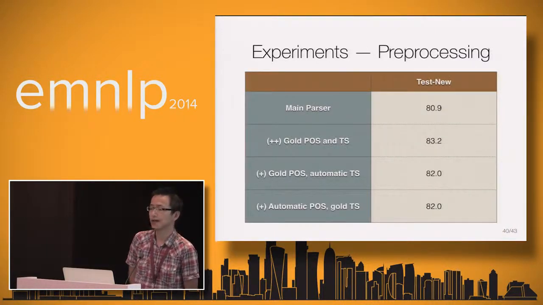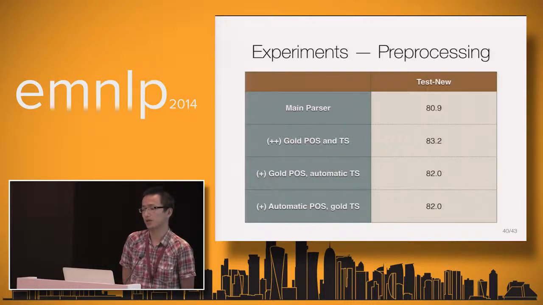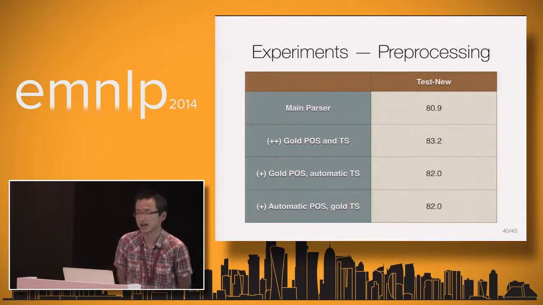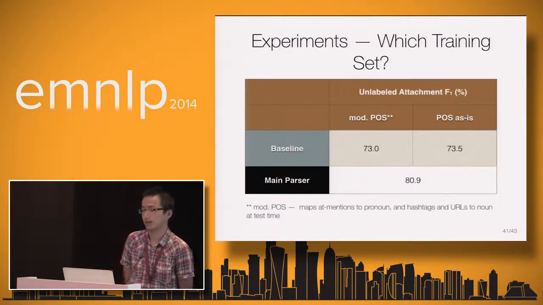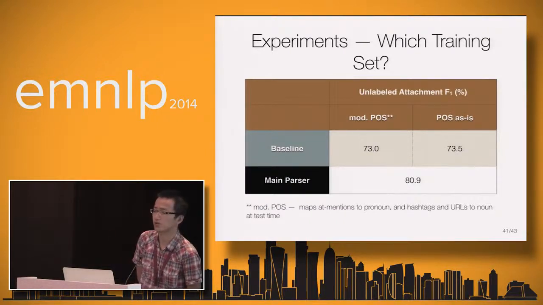Okay, let's look at some other results of the experiments. We see from this table that, not surprisingly, with either gold standard POS tags or gold standard token selection, the performance increases by 1.1, and with both, it increases by 2.3. Another experiment we did here is to directly train a parser on the Penn Treebank and then test on our test set.